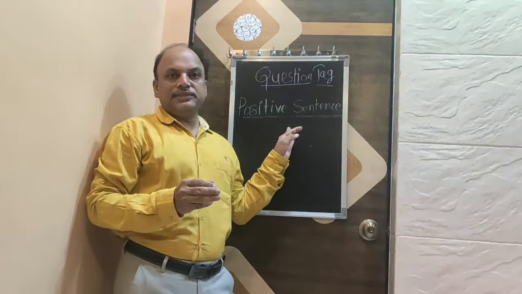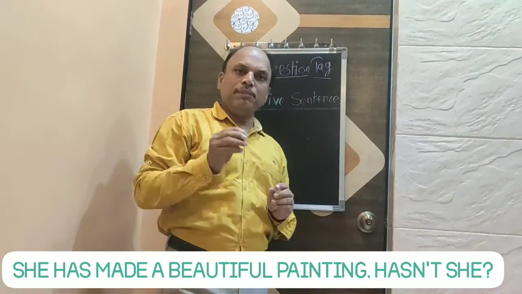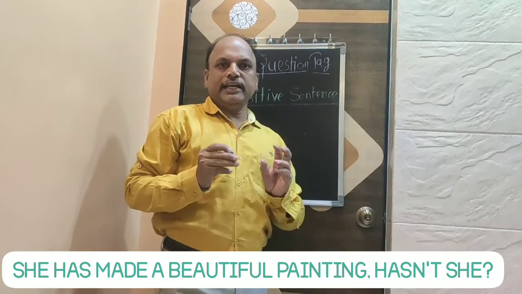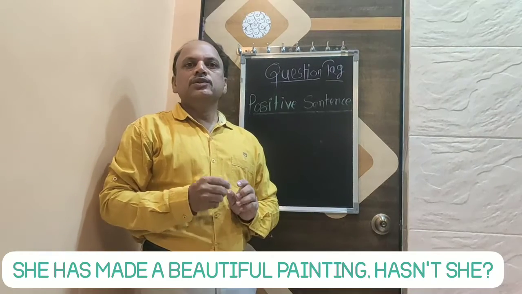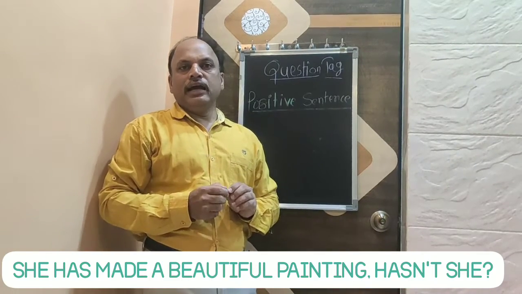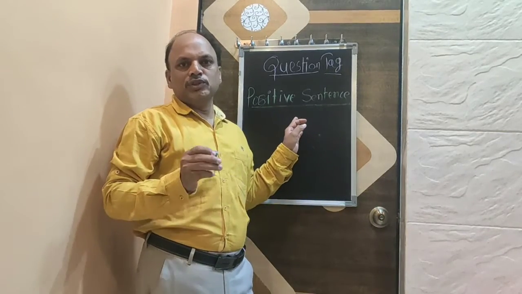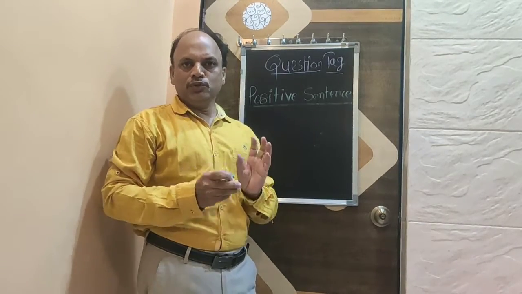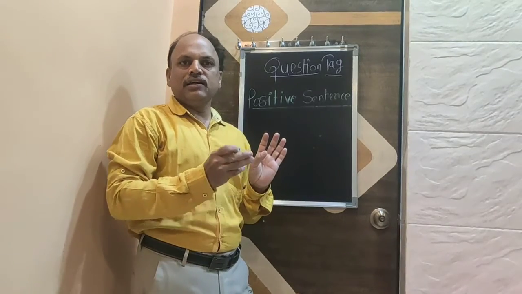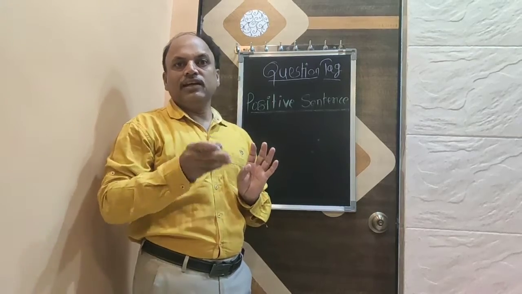With one more example we will see how question tag is formed in positive sentence. She has made a beautiful painting. This sentence is positive sentence. She has made a beautiful painting. So here question tag will be hasn't she in a negative way. Since the statement is positive, she has made a beautiful painting, we will use the auxiliary verb has, then negative, not she, hasn't she.